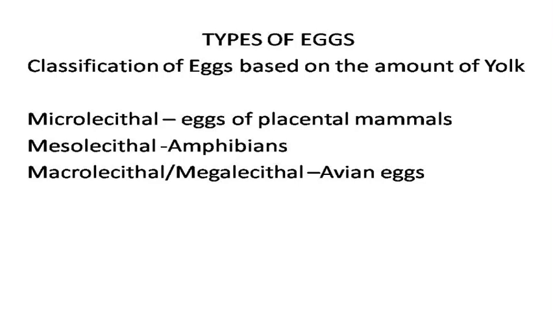Then mesolecithal egg, here the amount of yolk is moderate. The egg containing moderate quantity of yolk is known as mesolecithal egg. Example, eggs of amphibians. Then macrolecithal or megalecithal egg, here the amount of yolk is very large, or these eggs contain large quantity of yolk. Such eggs are known as macrolecithal or megalecithal eggs. Example, avian eggs.